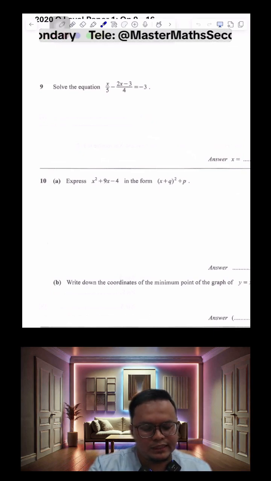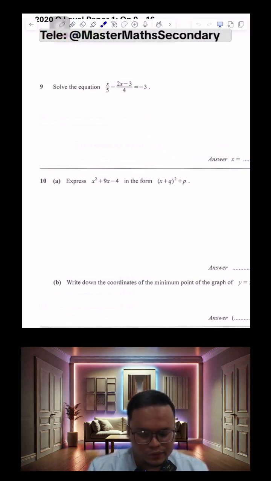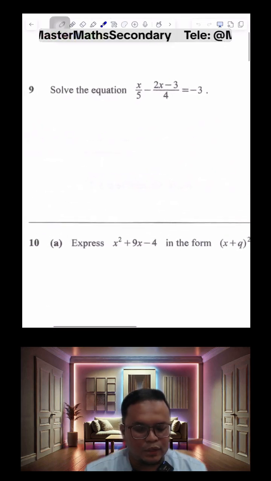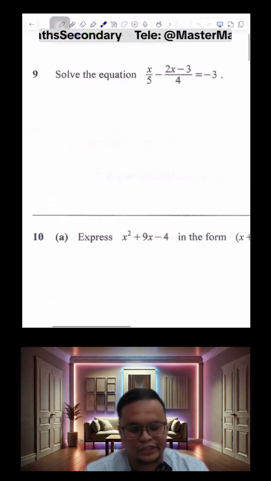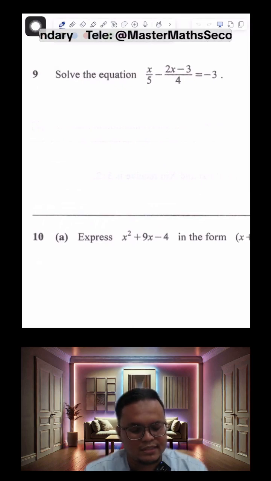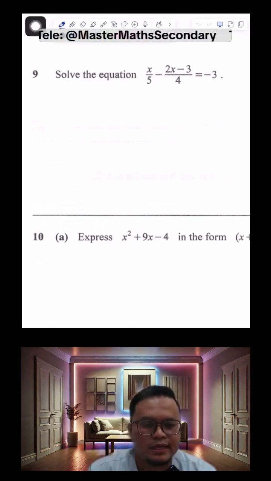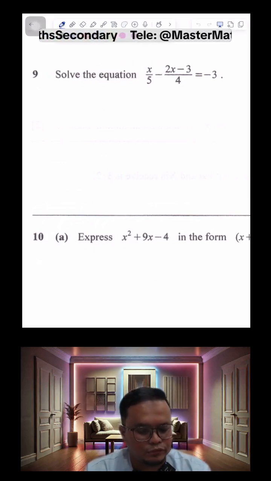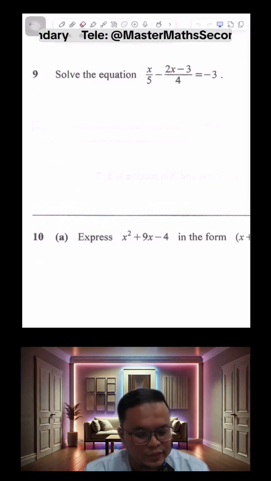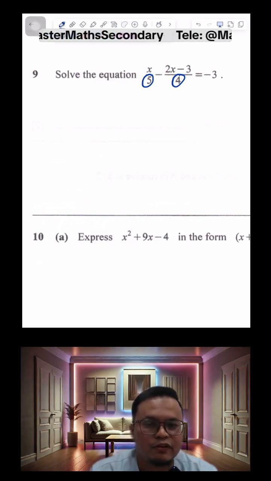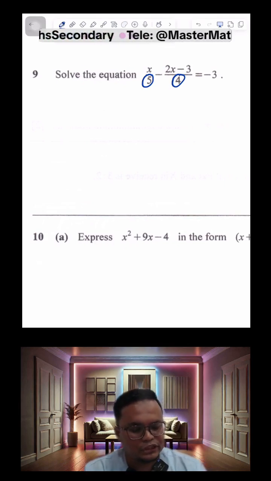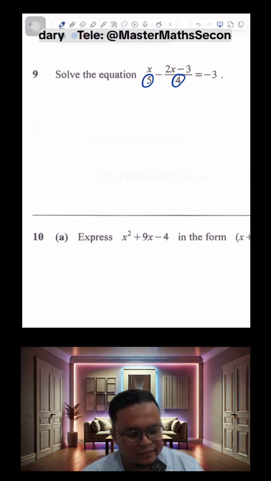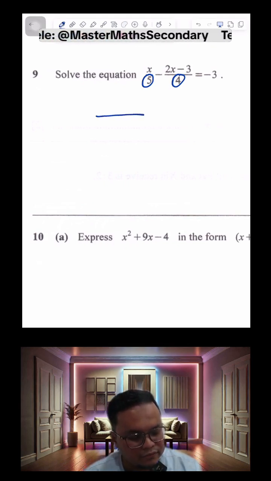Okay, now to do question 9, it's an algebra question. It's an equation involving algebraic fractions. So what we do here is, there are actually 2 ways to do this. I would just combine the 2 fractions on the left by looking at the 2 denominators that I have first. The 2 denominators are 5 and 4, right? So I would ask myself, what's the LCM of 5 and 4?